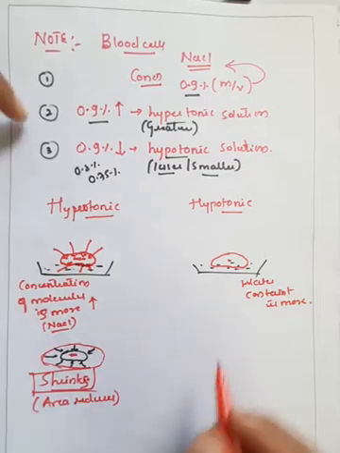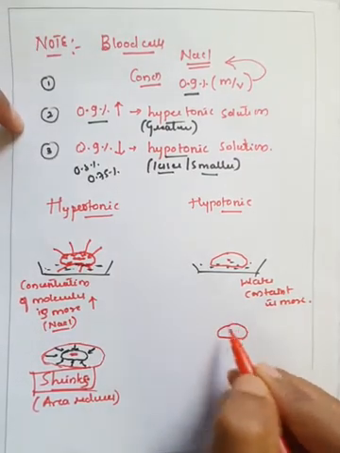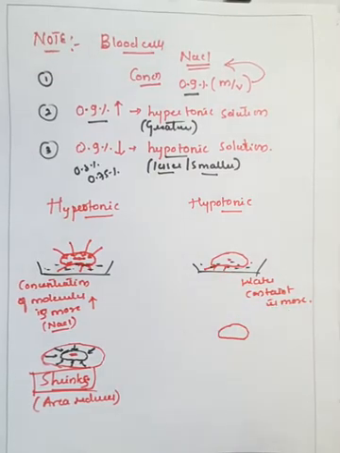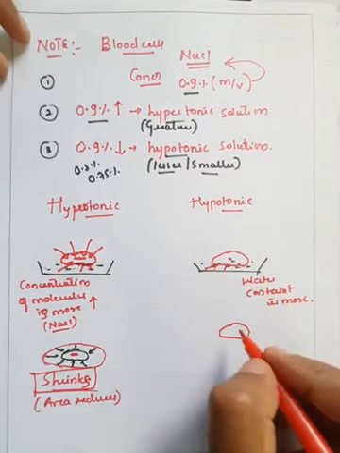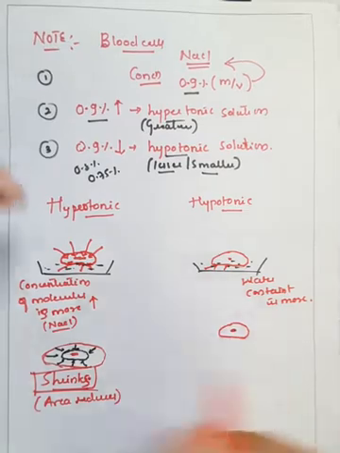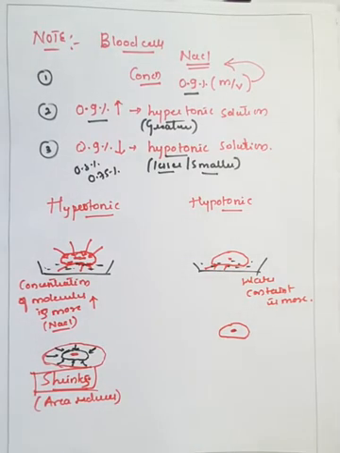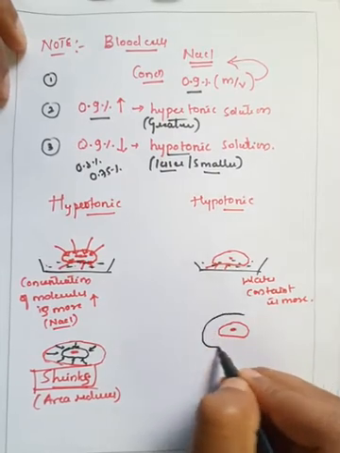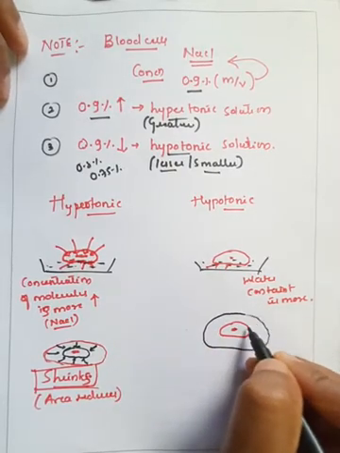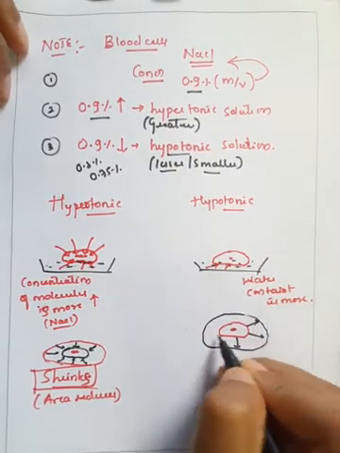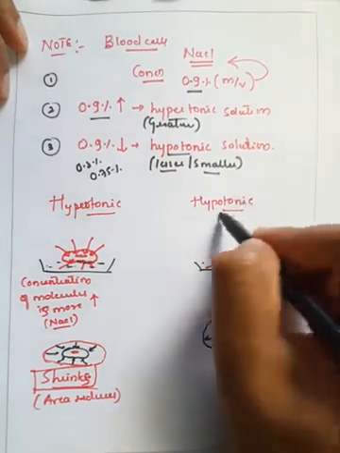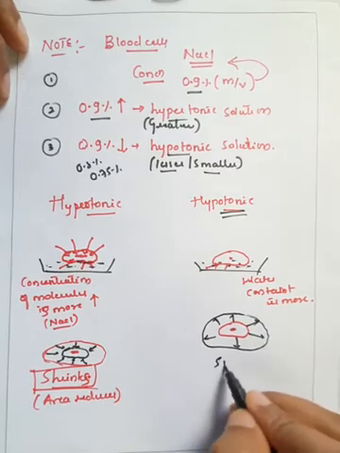Whenever the water content is more, the blood cell acquires the water molecules, and its area increases. We can show that here the area increases, it will go like this. So due to the addition of water molecules in the hypotonic solution, it will swell.